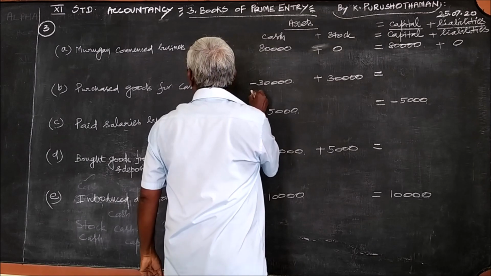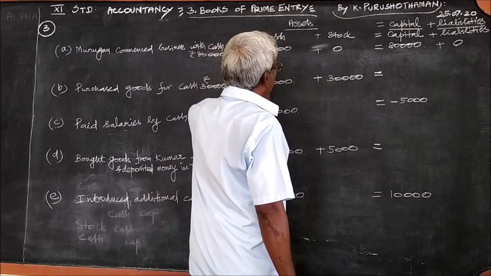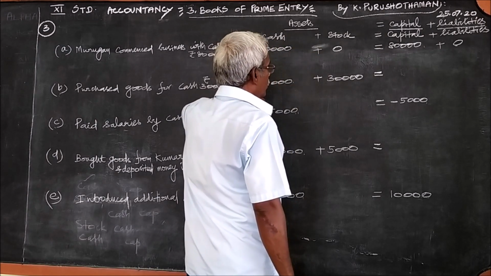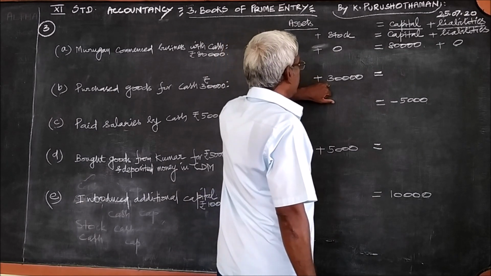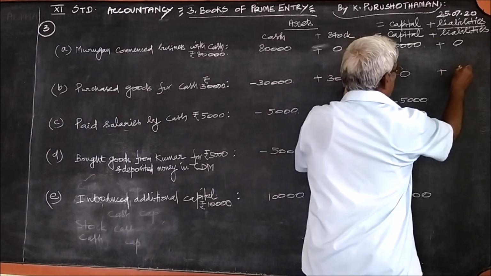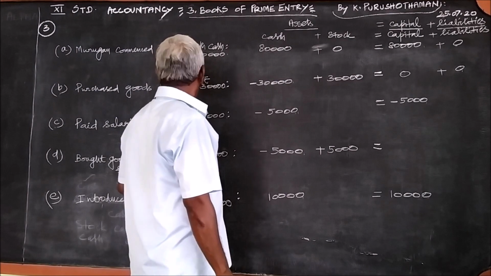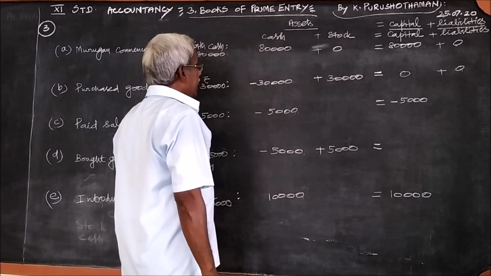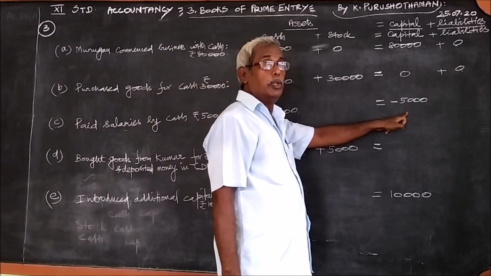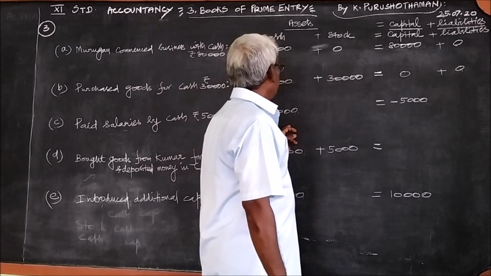Then come to this second transaction. Stock plus 30,000 and the cash goes out, therefore minus 30,000. Minus 30 plus 30, 0. Left hand side 0, right hand side for these two also 0. Then when salary is paid, it reduces the cash balance and also it reduces the amount of capital. So on both the sides it is minus 5,000.